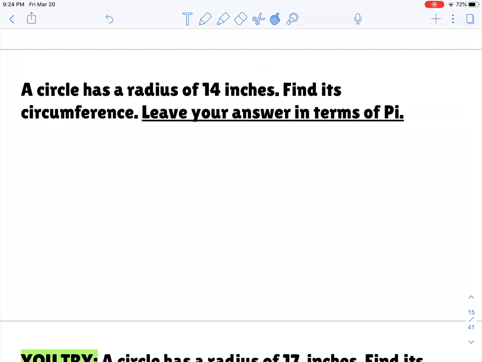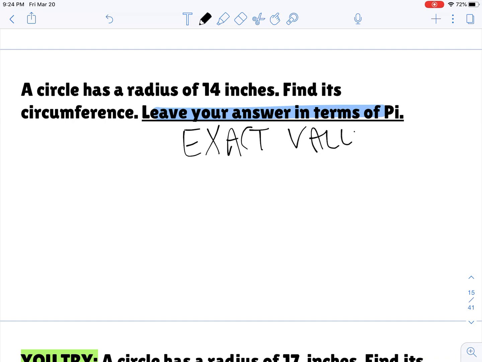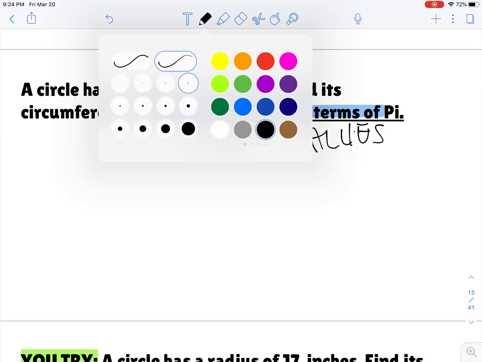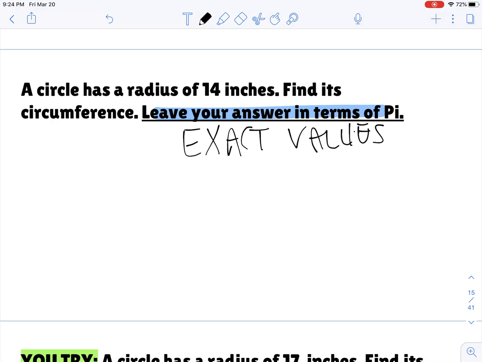Okay, so in the past two problems we have been rounding, so we were not getting exact values. This time I'm going to show you how to do this by leaving your answer in terms of pi. And when we leave our answers in terms of pi, we're getting exact values, because we know that pi goes on forever and ever, so when we're rounding, we're taking away a little bit of the number, right? We want an exact answer, so we're going to leave it in terms of pi.